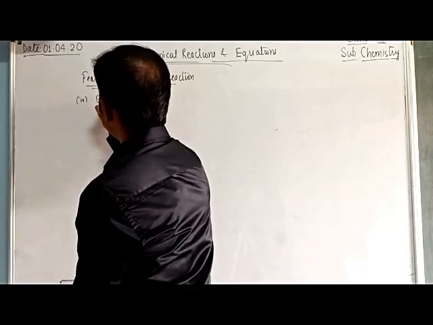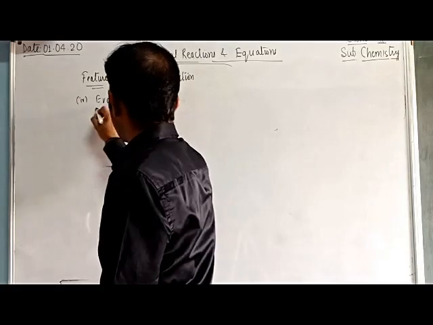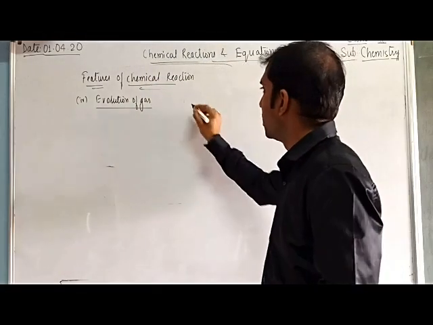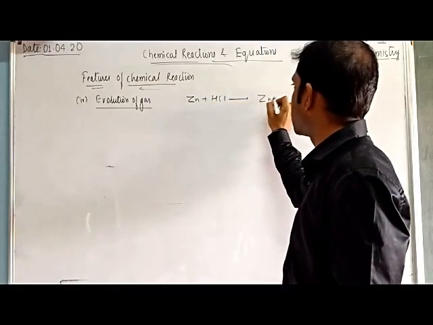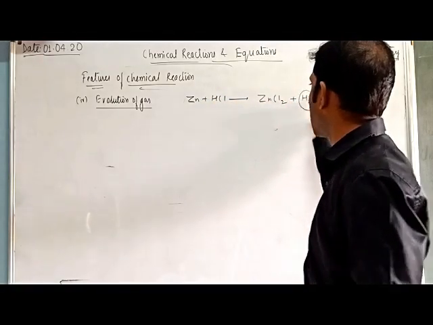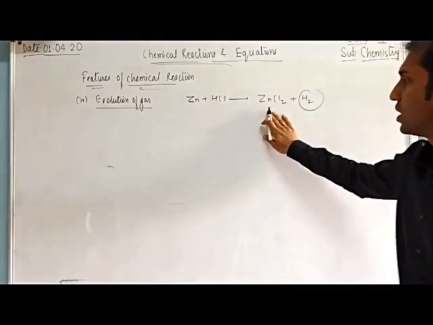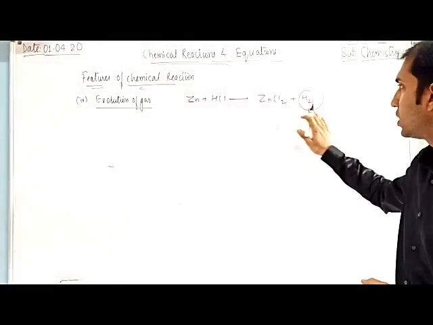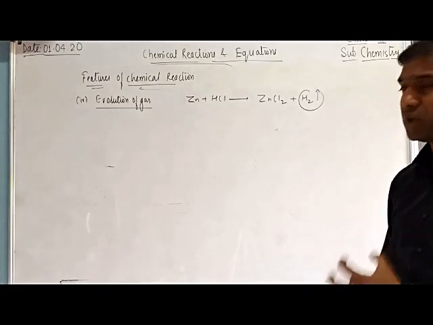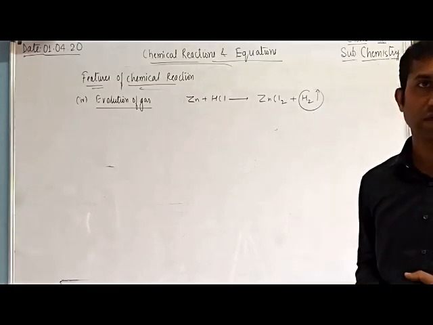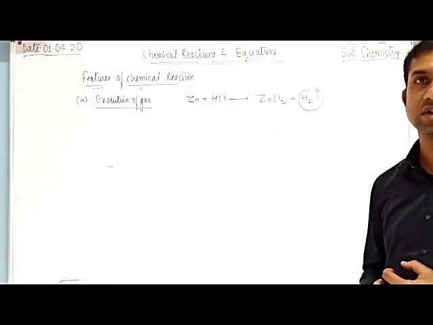Fourth one, evolution of gas. Suppose a metal reacts with an acid, it will give us a salt and release a gas, and that gas is hydrogen. Zinc reacts with hydrochloric acid, it gives zinc chloride, a solid, and releases H2. So we can also identify evolution of gas, which means a chemical reaction is taking place.